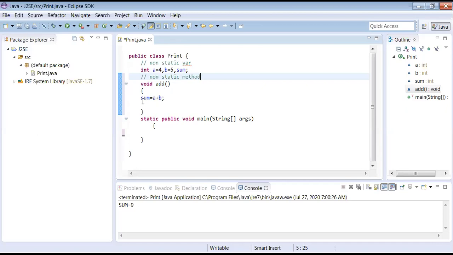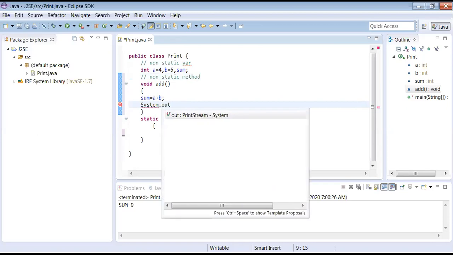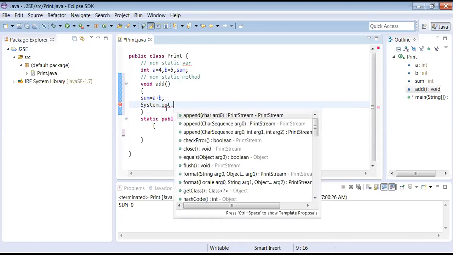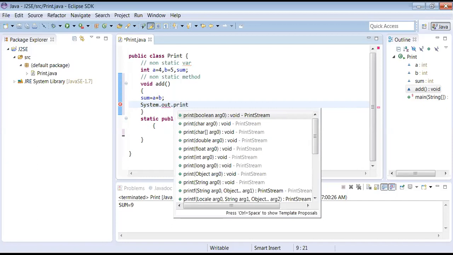Now I want to display this. What is the statement? System dot out dot println. Whenever I say display, you recall System dot out dot println. System dot out is an object representing your monitor. Virtually you are asking your monitor to print.